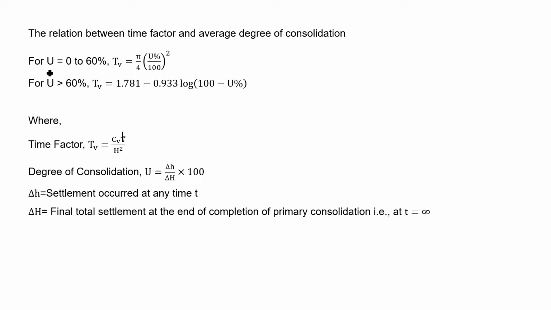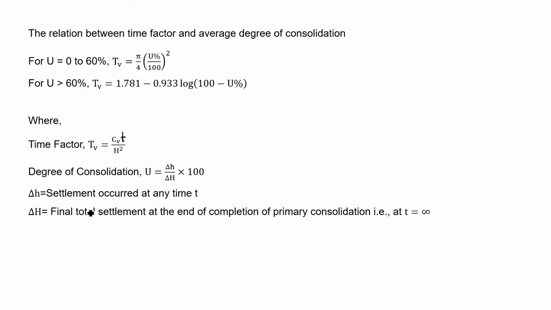Now this U, that is degree of consolidation, can be calculated by the formula del small h divided by del capital H into 100, where del small h is the settlement occurred at any time t and del capital H is the final total settlement at the end of completion of primary consolidation, that is at t equal to infinity.